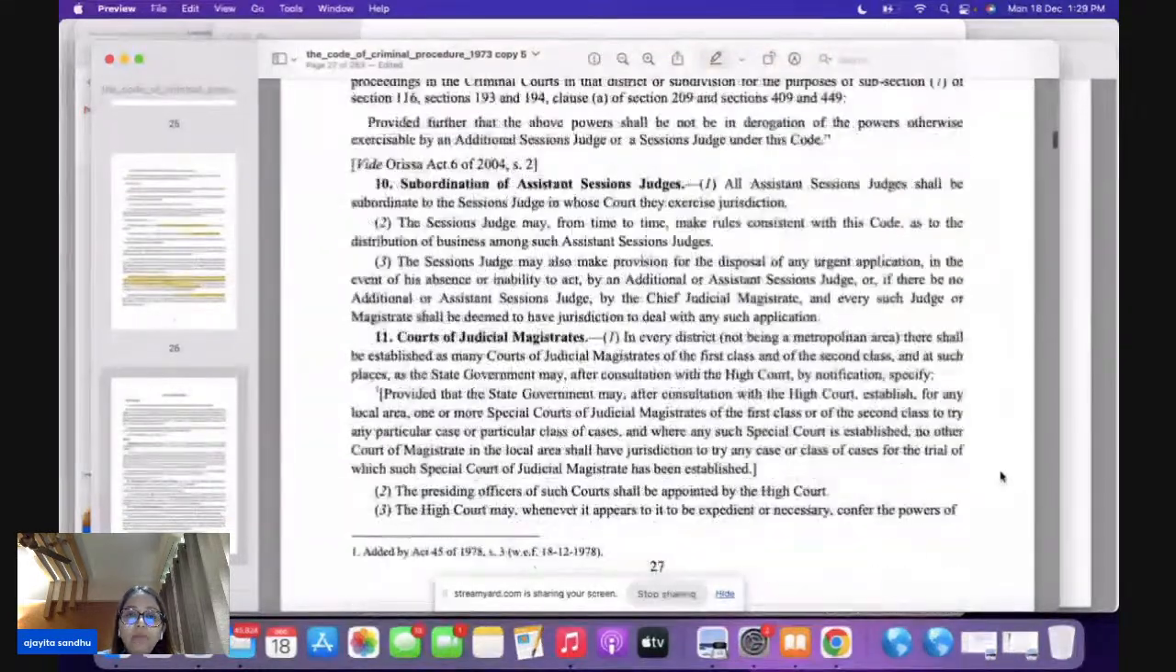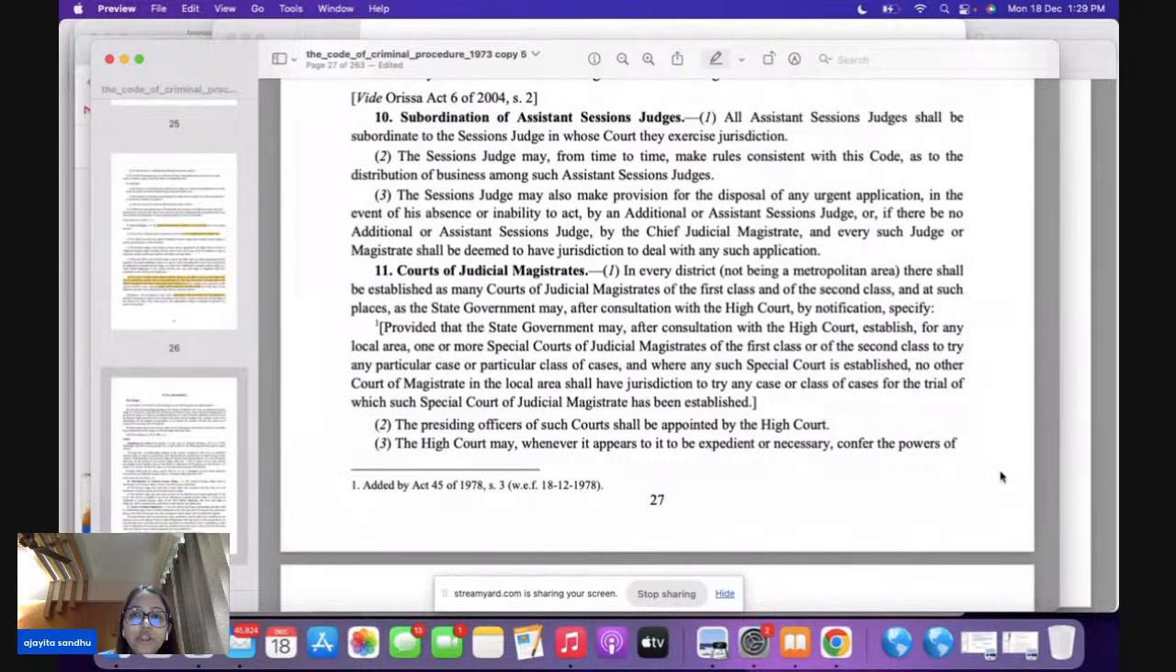Everybody come to section 10. Now section 10 is talking about the subordination. The subordination of whom? Of the assistant session judges. Always remember the word used under section 10 is assistant session judge. We are not talking about additional session judge. Additional session judges are at par with the session judges. It is the assistant session judge who is subordinate to the session judge.